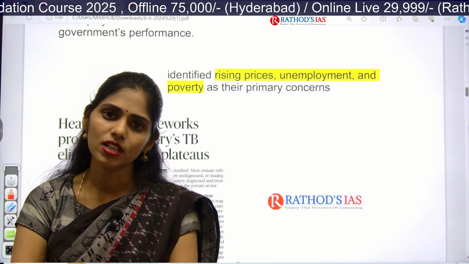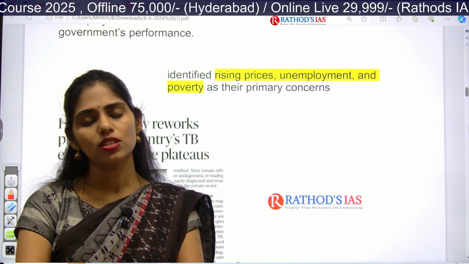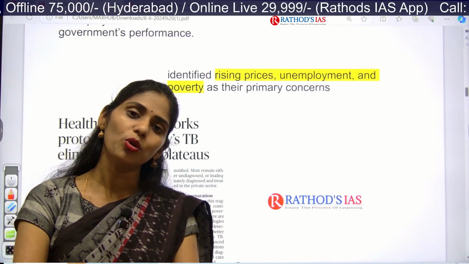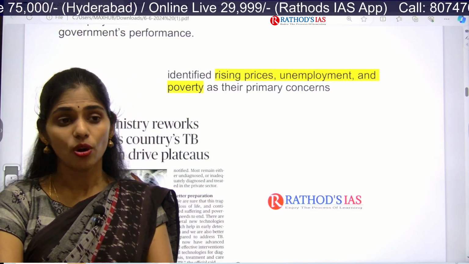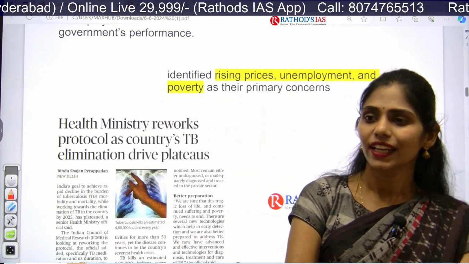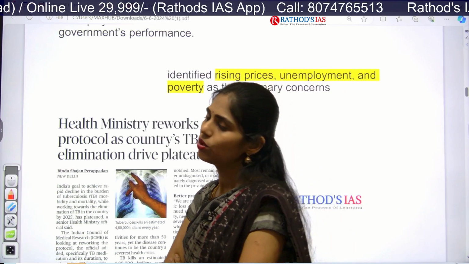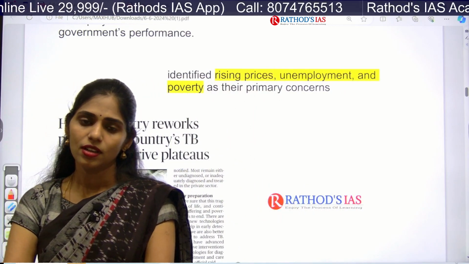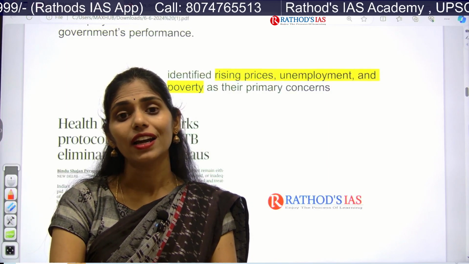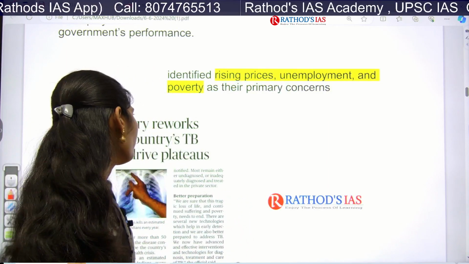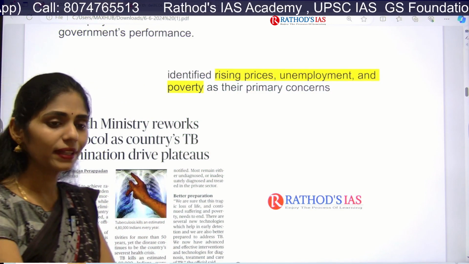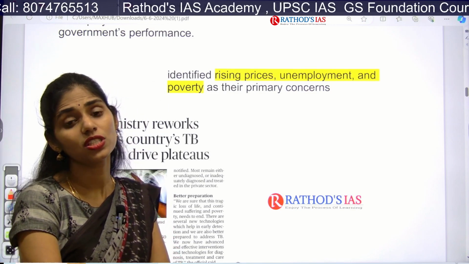If the government is providing that, at least we can reduce unemployment by 60%, rather than promoting Ambani and Adani. If the government is supporting small and medium sectors or new entrepreneurs or startups, we can reduce this problem of unemployment, but it is not doing so. Because of this, I can say there is increasing unemployment in our country. So these are some important concerns where 14% of people didn't like any step taken by the BJP government.